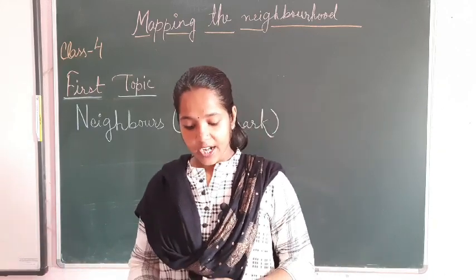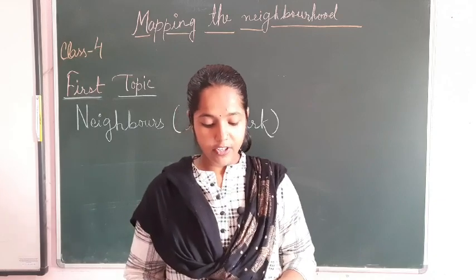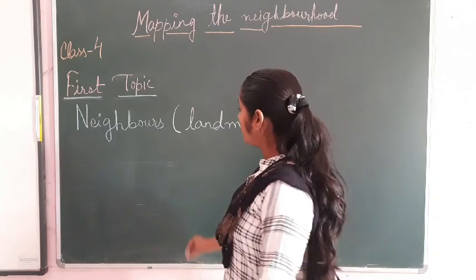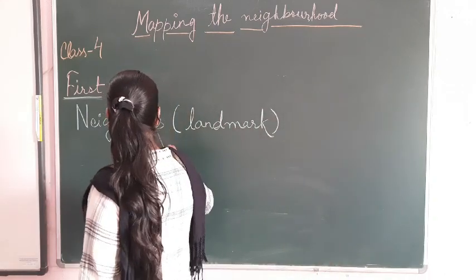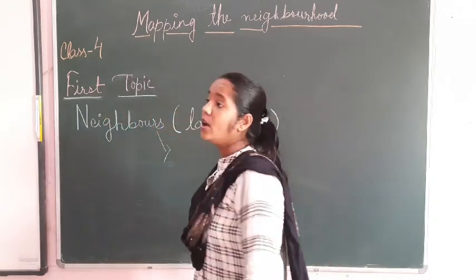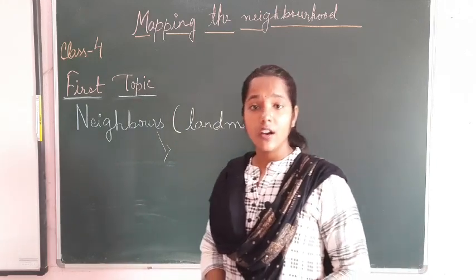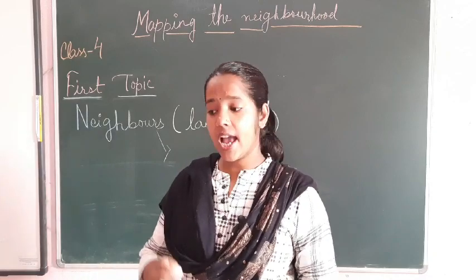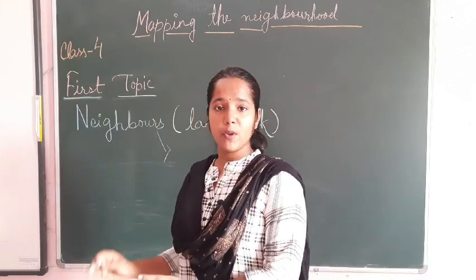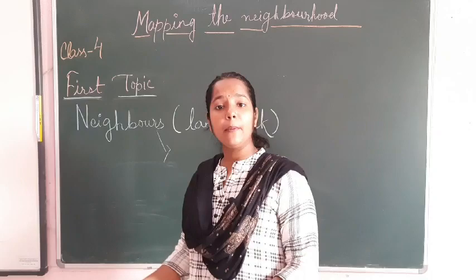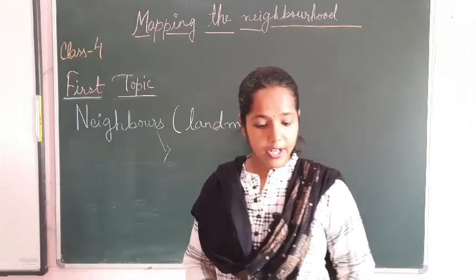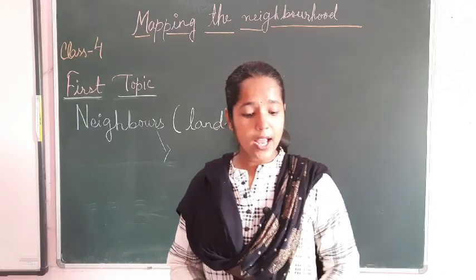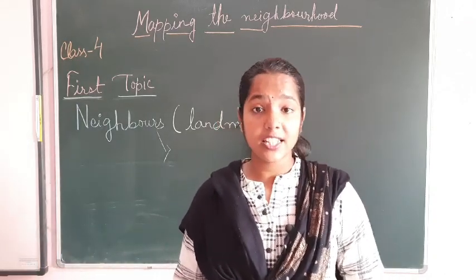Starting with the chapter, people who live near our house are our neighbors. Now what are neighbors? This is the question. Neighbors are the people who live nearer to us. Wherever we are living, whichever people are living beside our home, they are our neighbors. Now how? One society is neighbor to another society and likewise one state is neighbor to another state.